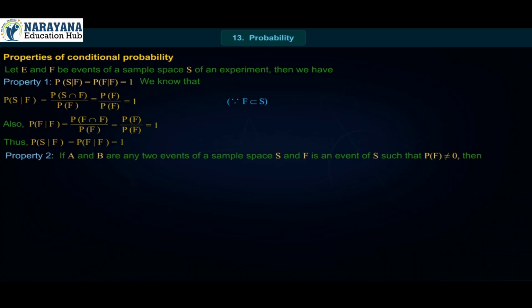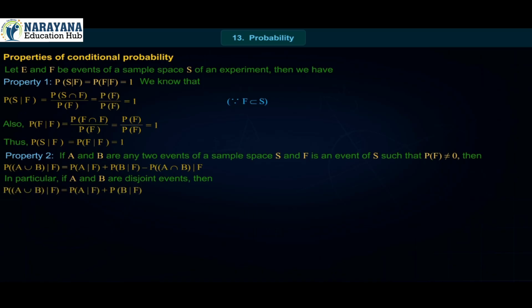Property 2. If A and B are any two events of a sample space S and F is an event of S such that P(F) is not equal to 0, then P(A ∪ B | F) = P(A|F) + P(B|F) − P(A ∩ B | F). In particular, if A and B are disjoint events, then P(A ∪ B | F) = P(A|F) + P(B|F).